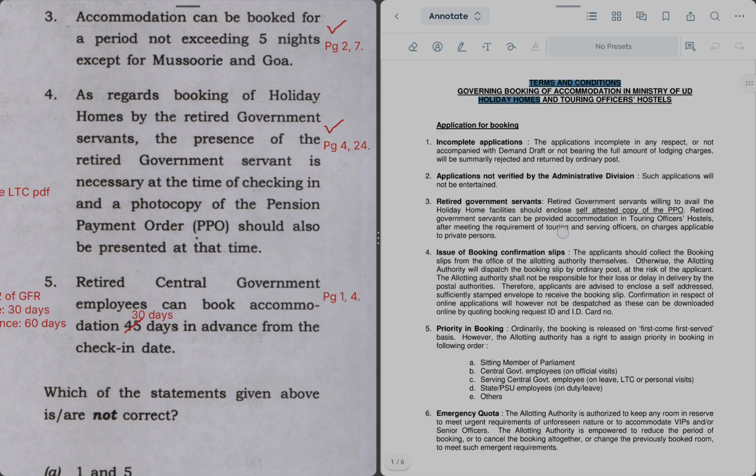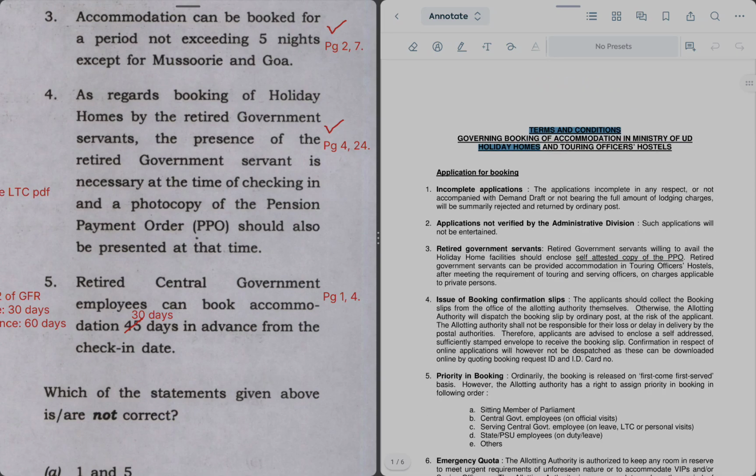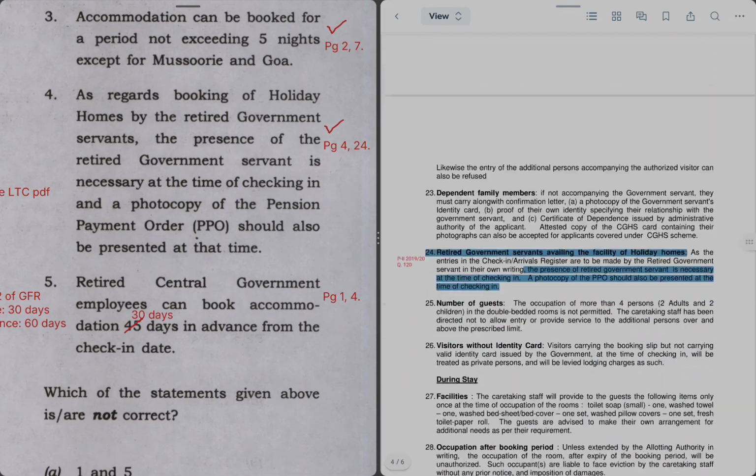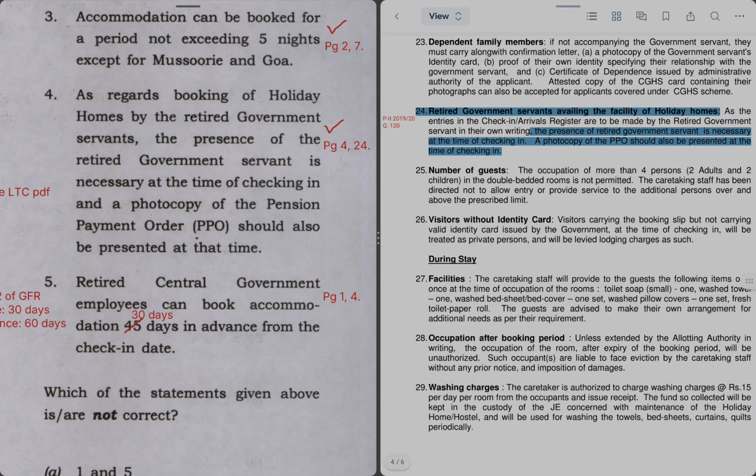As per the terms and conditions for holiday homes, if you go to page number 4, it is saying that for retired government servants availing the facility of holiday homes, the presence of the retired government servant is necessary at the time of checking in, and a photocopy of the pension payment order should also be presented at the time of checking in. So the question is also saying the same thing. Presence of the retired servant is necessary, yes, and also a photocopy of the PPO should be presented. So this is also true.